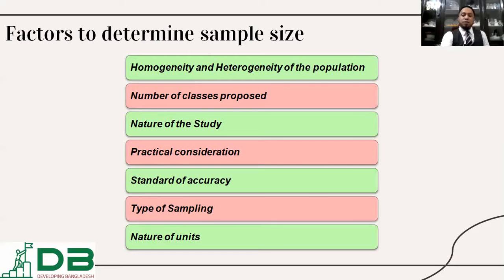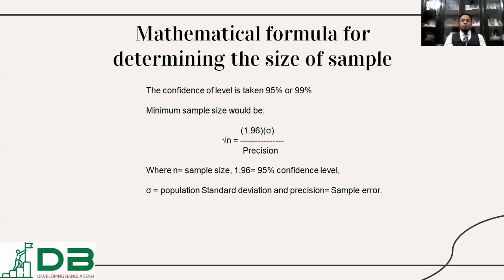Then nature of the units. We have several statistical equations, several statistical tools to determine the sample. Most popular equation is number of sample n equal to 1.96 into standard deviation divided by precision.